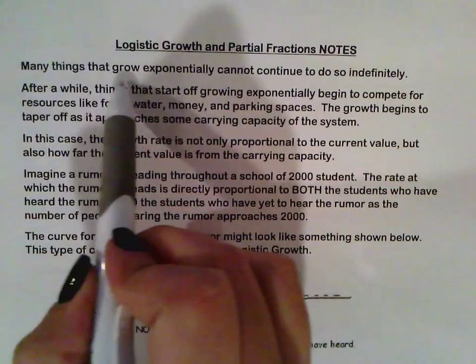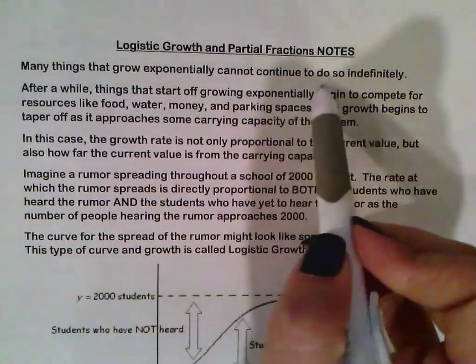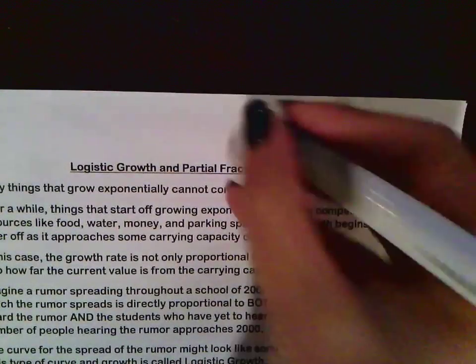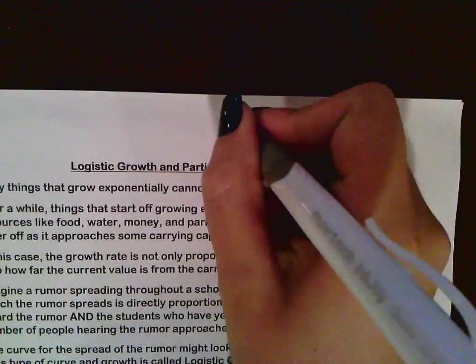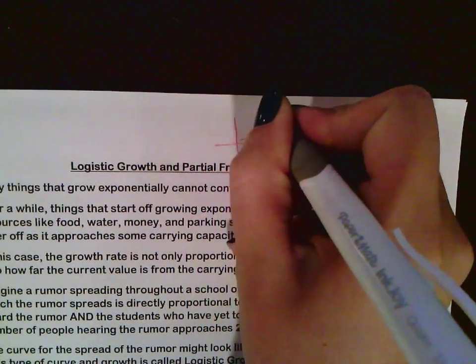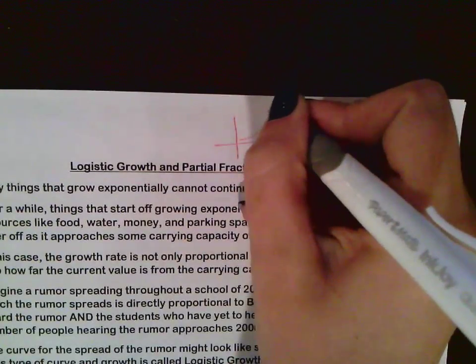So many things that grow exponentially cannot continue to do so indefinitely in real life. So you've looked at exponential functions, correct? Exponential functions, they all start off somewhere and then they just keep on growing forever and ever.